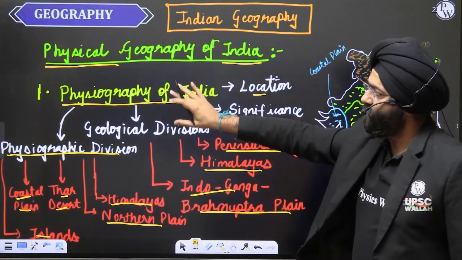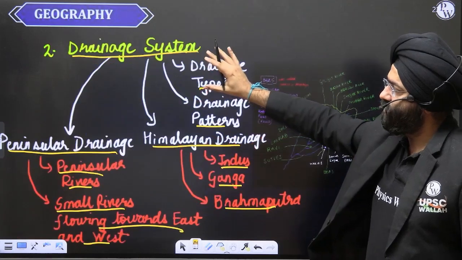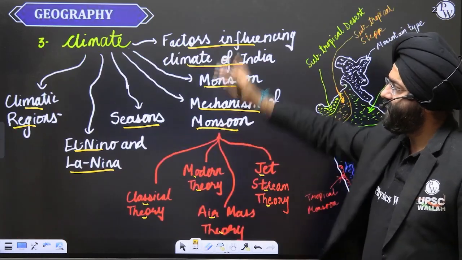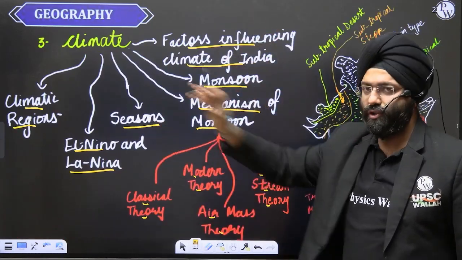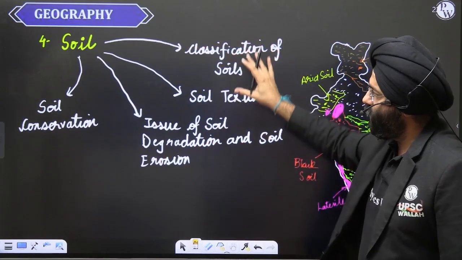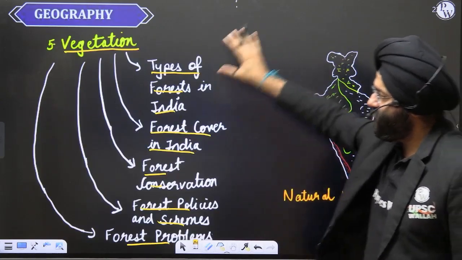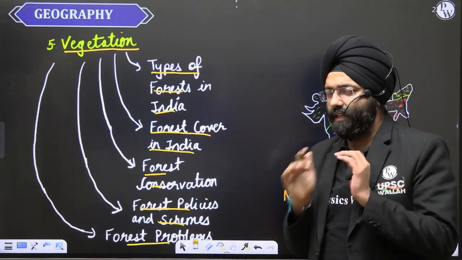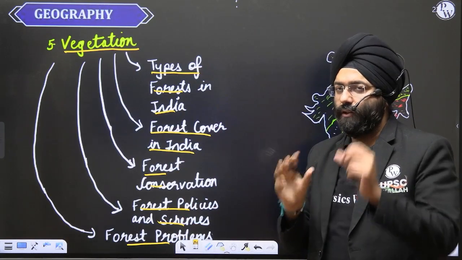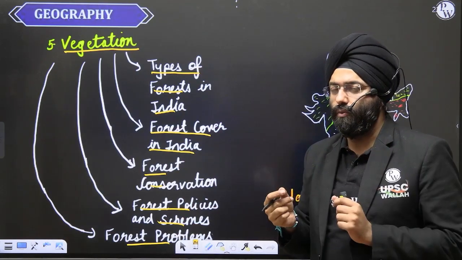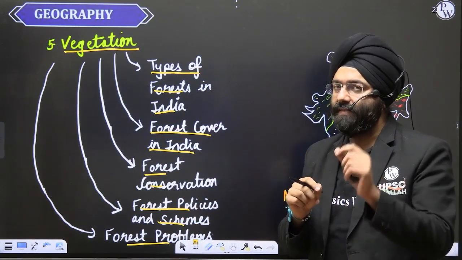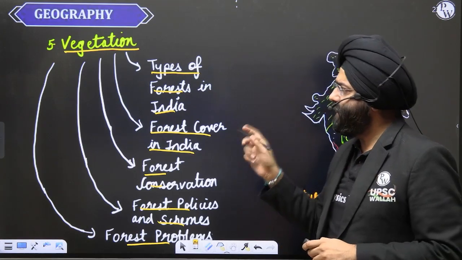So, physiography of India, drainage system, climate, soil, vegetation, all these dimensions are the core topics that should be deciphered and studied by you when you are preparing for the civil services examination. Now let us move ahead.